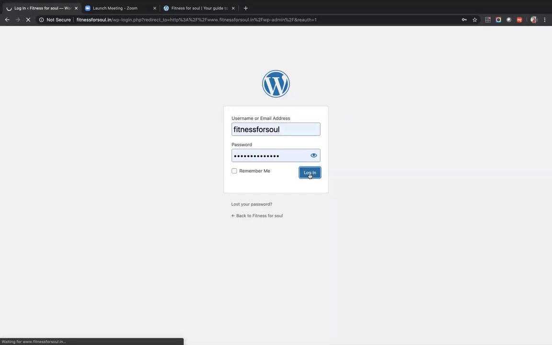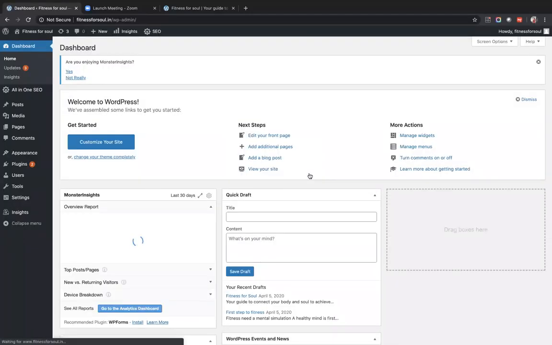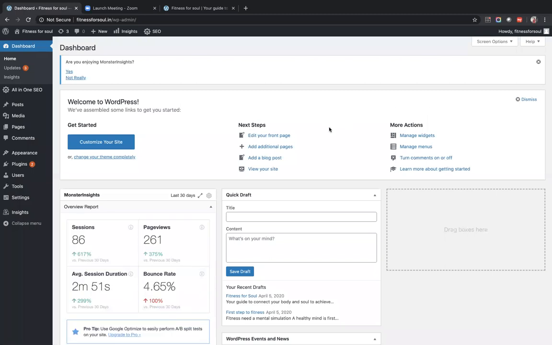Log into the system. You will be redirected to a WordPress dashboard. This is the typical WordPress dashboard, which shows how many blogs you have posted, what the analytics status is around WordPress, how many people have seen your site, what the sessions and page views are, what the bounce rate of your blog is, and so on. Nothing much needs to be done on the dashboard.